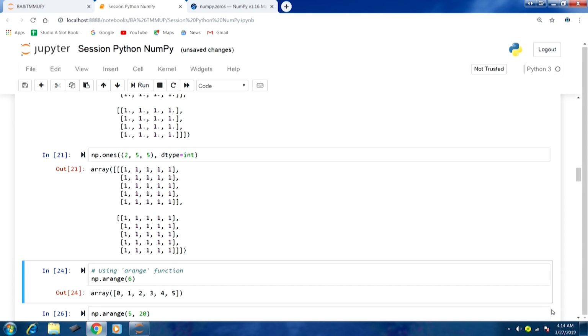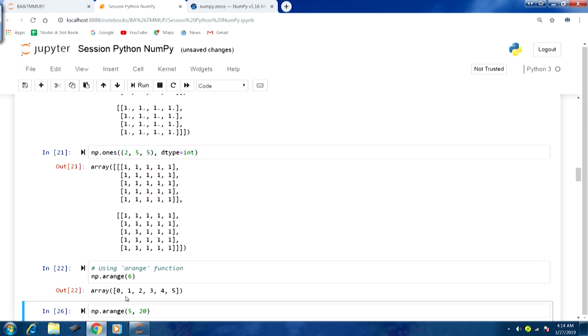Here in this example I am calling the function np.arange, and the value that I am passing is 6. If I run this, in the output you can see the array 0 1 2 3 4 5. So the arange function is creating the elements in a range fashion. The only argument that we have passed is the stop point, and by default it has taken the start point as 0. So from 0 up to 5 have been created.